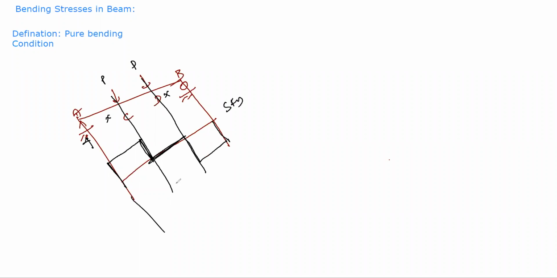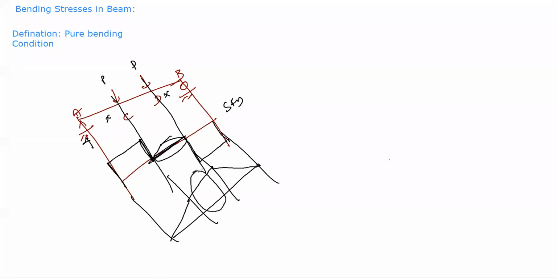But if I am plotting a bending moment diagram, your diagram is just like this, and this. Everybody with me, please confirm. Yes, sir. Okay, so now just visualize that in this portion there is no shear force. Yes or no? Yes, sir. But you can visualize there is some moment available here. This condition is nothing but pure bending condition.